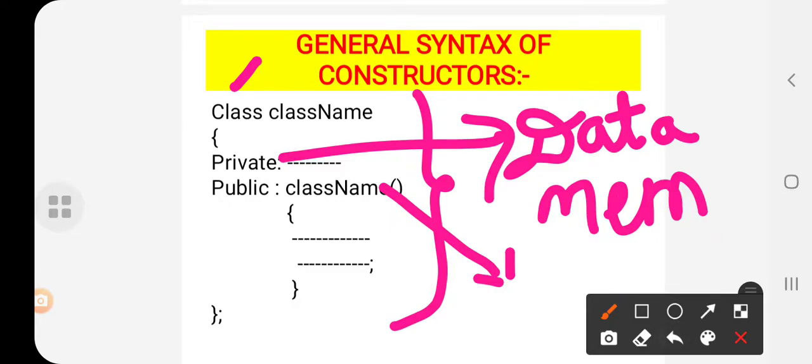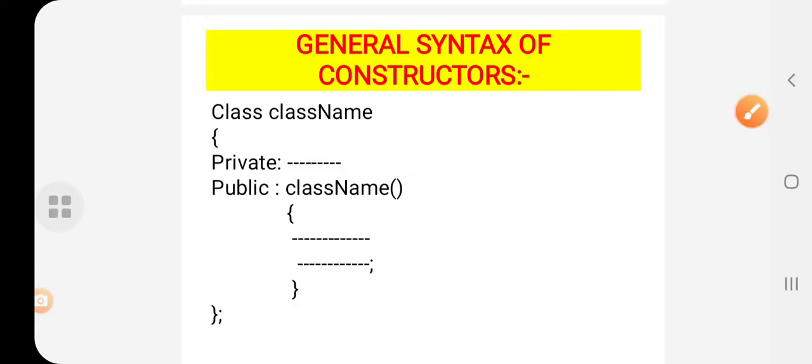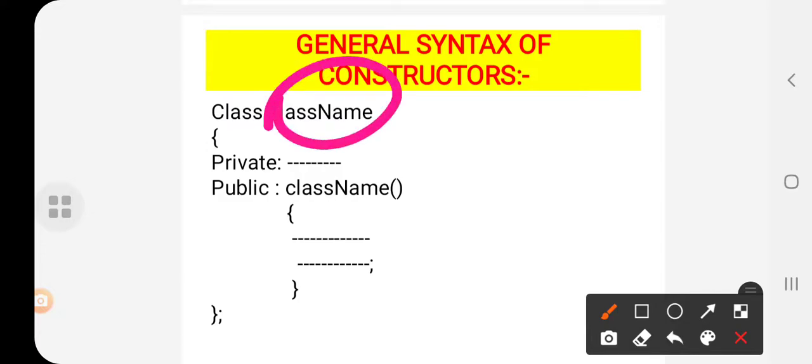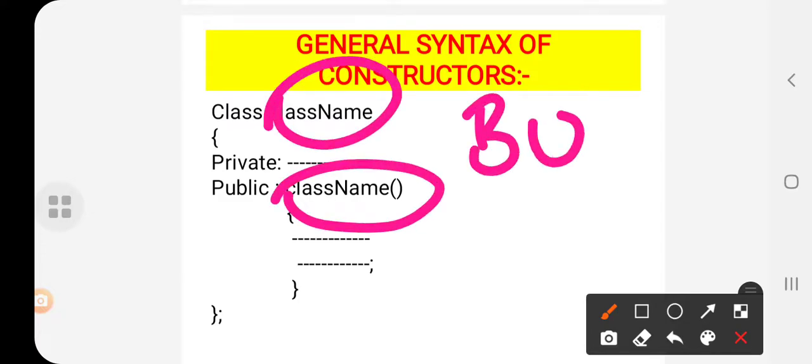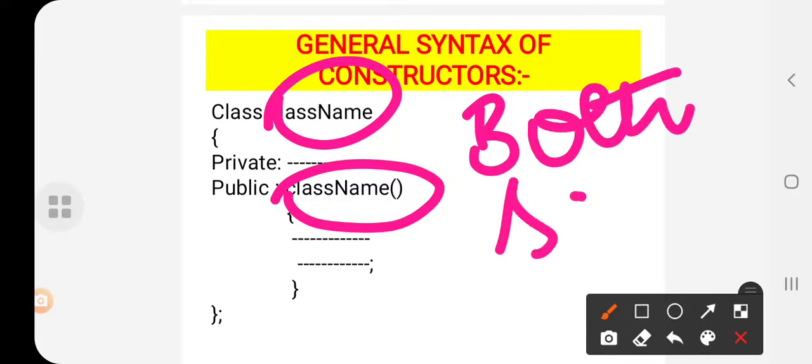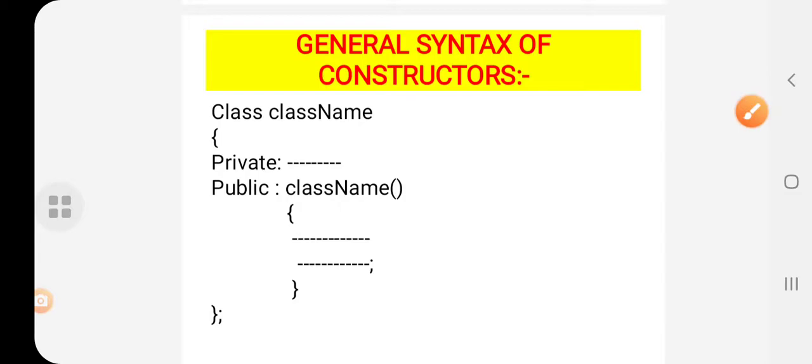Okay. See here, the constructor name and the class name should both be the same. This is the important point you have to know whenever you are discussing this constructor chapter. You have to keep in your mind that the class name and constructor name should be the same. Okay, students? So this is the syntax for the constructor.